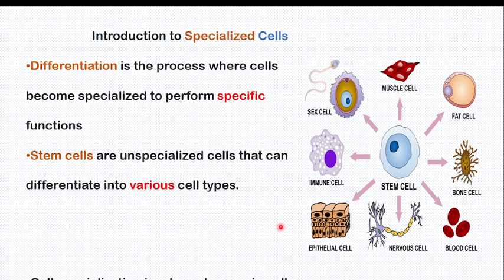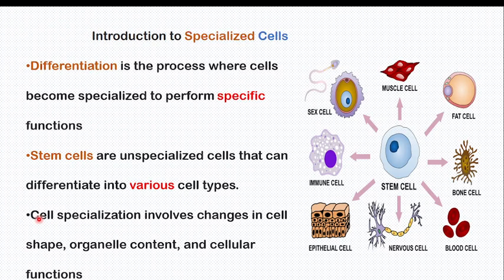At this level, we can continue by understanding that cell specialization involves a change in cell shape, organelle content, and cellular function. So when we say a cell is specialized, some change must occur in shape. Like these red blood cells, their shape is concave. We have seen previously that the animal cell is oval, but now it is concave.